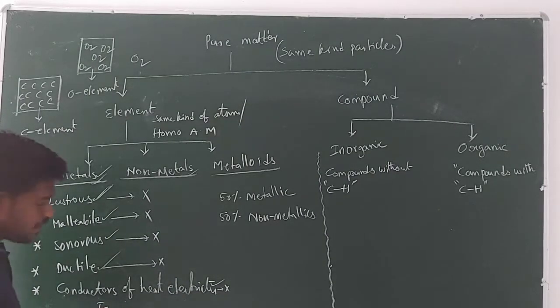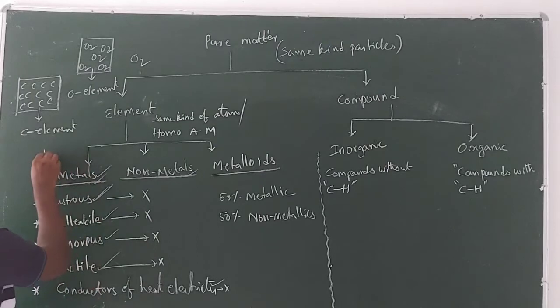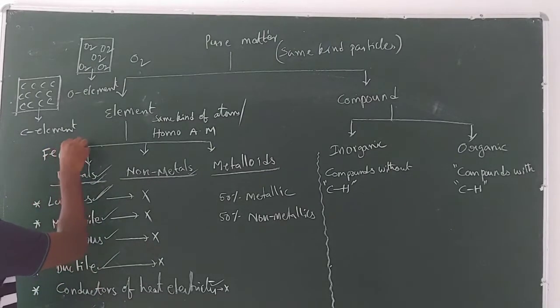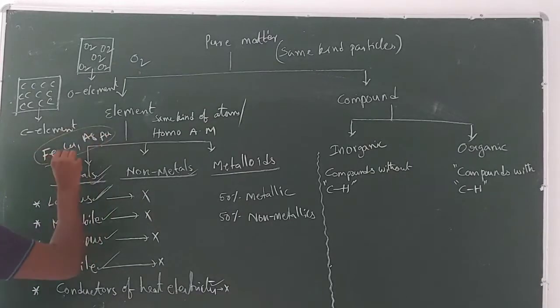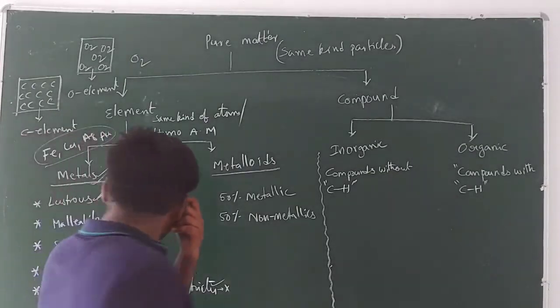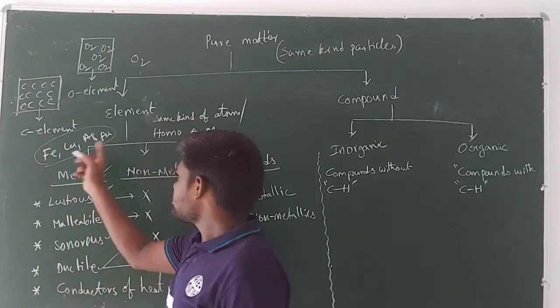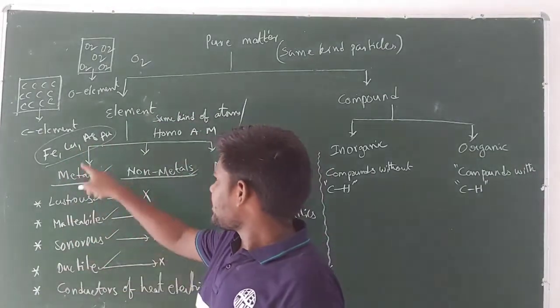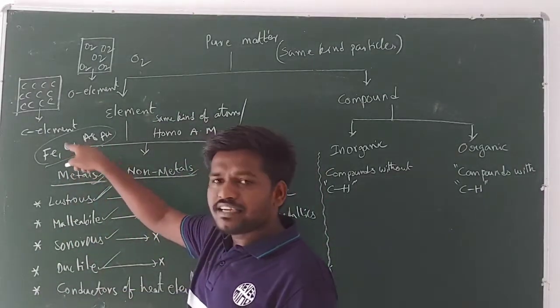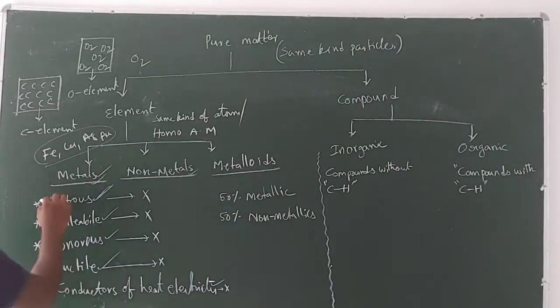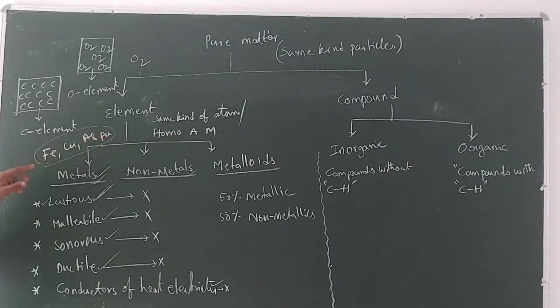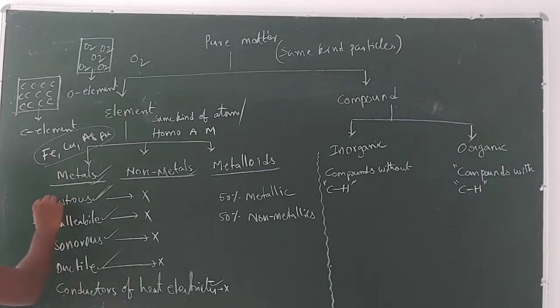Elements like iron, copper, silver, and gold: when light is incident on their surface, they reflect that light, which means they will shine. That property is known as lustrous.